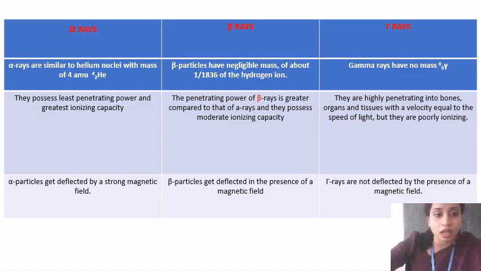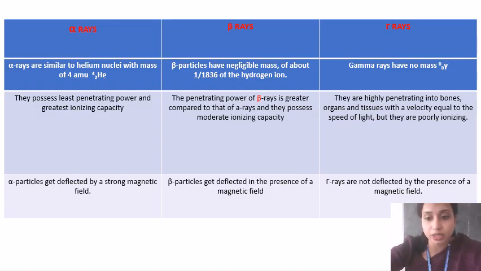Okay. Alpha particles get deflected by a strong magnetic field, and beta particles get deflected in the presence of a magnetic field, and gamma rays are not deflected in the presence of a magnetic field.